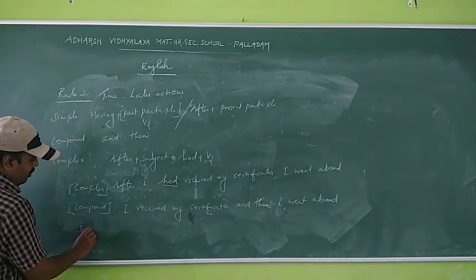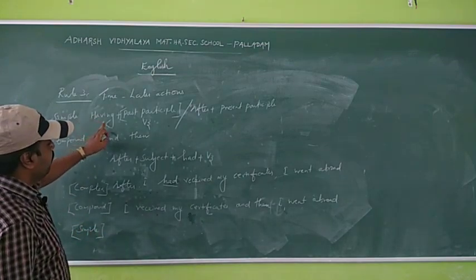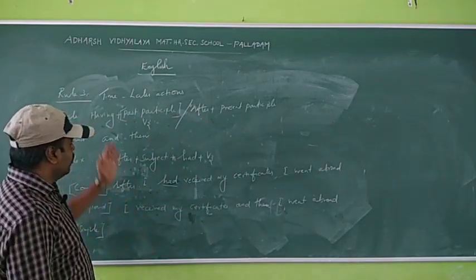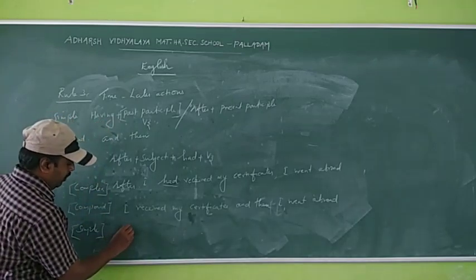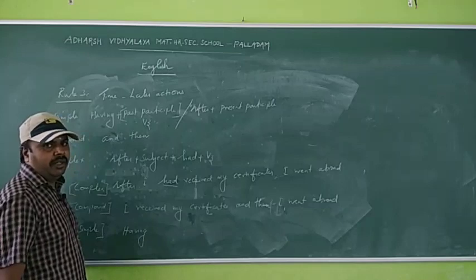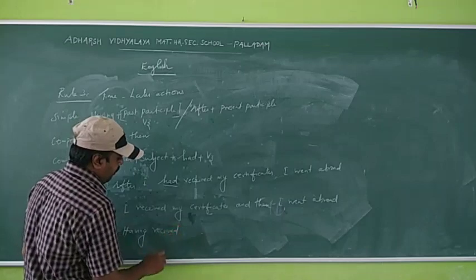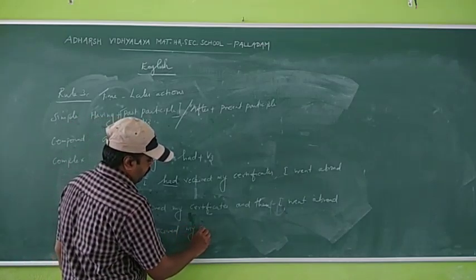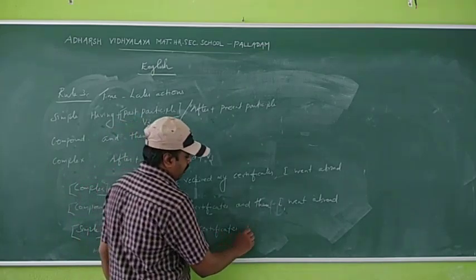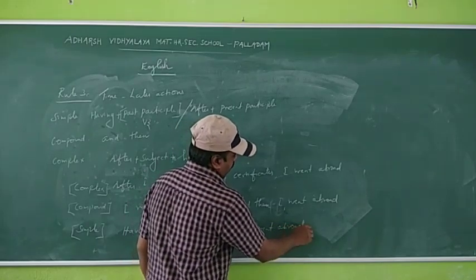And simple sentence. In a simple sentence, what do we use? Having plus past participle, or after plus present participle. So you can use having plus past participle. Having received, past participle, it is the same word. Having received my certificates, I went abroad.